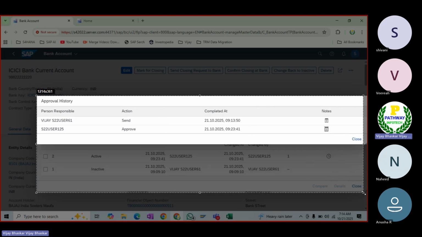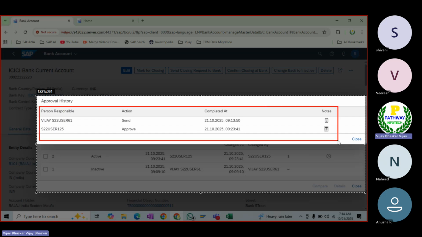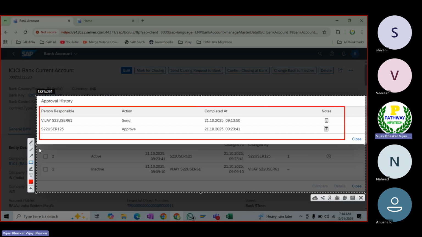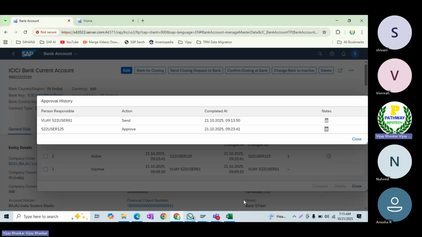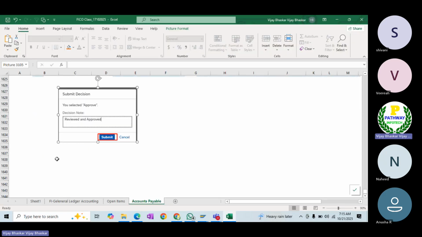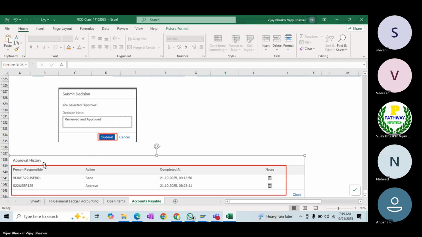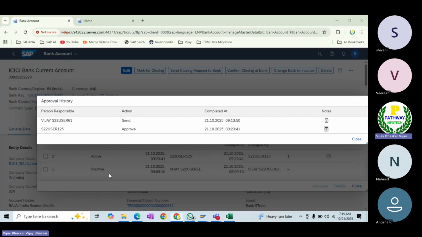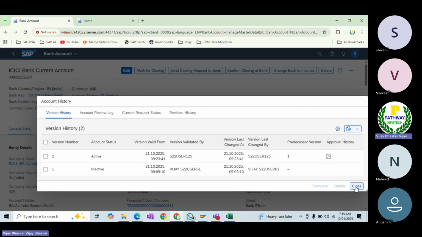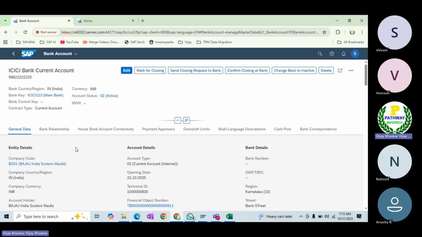Still, this is available here: who has sent it for approval, who has validated and who has reviewed, just for our information. This is one of the important things here. This is how it has been approved. Close, close. Now that account has turned into the active state.